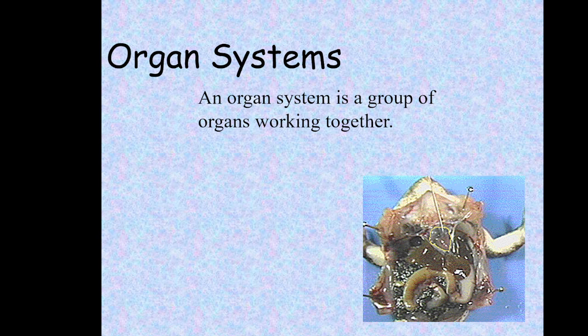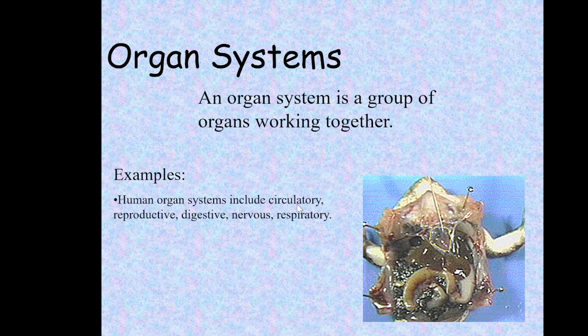So an organ system is a group of organs that work together. So some of our organ systems we have include circulatory. So what you just saw in the heart. So the heart is part of the circulatory system, but it also includes muscle. It includes your veins. It includes your aortas. It includes actually your lungs. Okay, all of those work together. All those tissues and all those organs all work together to make the entire circulatory system to carry air throughout